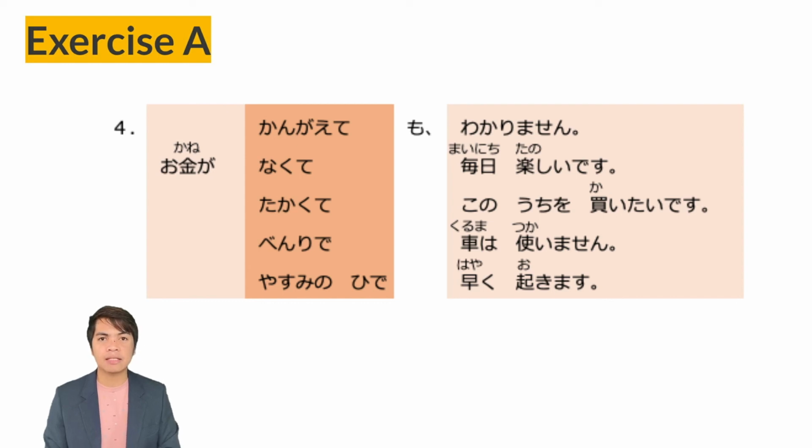Mainichi tanoshii desu. Every day is fun. Next line, takakute mo kono uchi o kaitai desu. So from the adjective takai, takakute mo, even if it is expensive, kono uchi o kaitai desu. I want to buy this house. Next line, benri demo kuruma wa tsukaimasen. So from the adjective benri. Benri is convenient. Benri demo, even if it's convenient, kuruma wa tsukaimasen. I won't use a car.